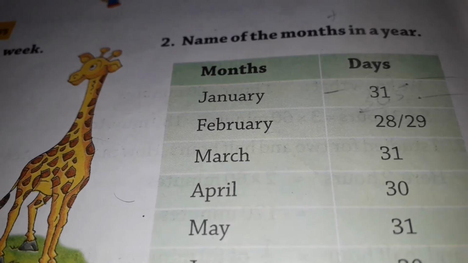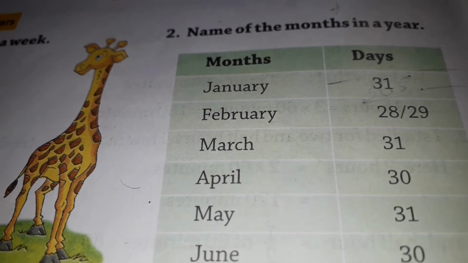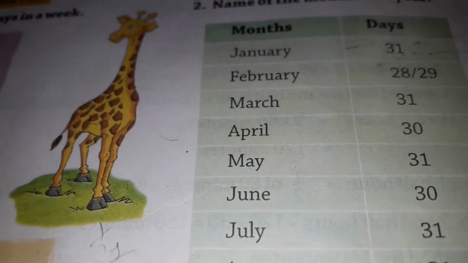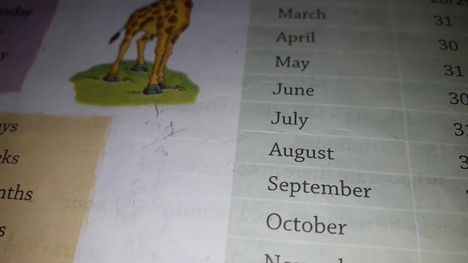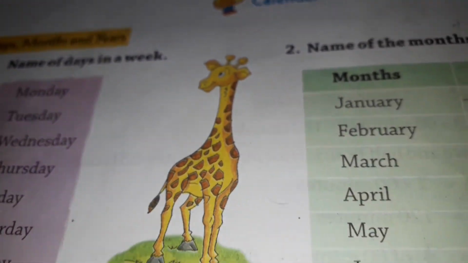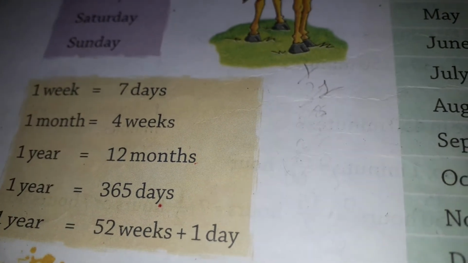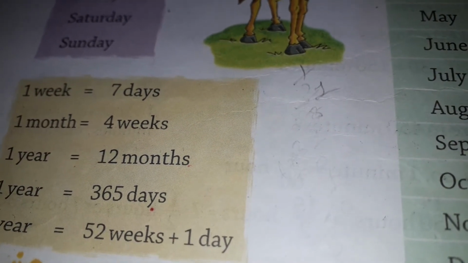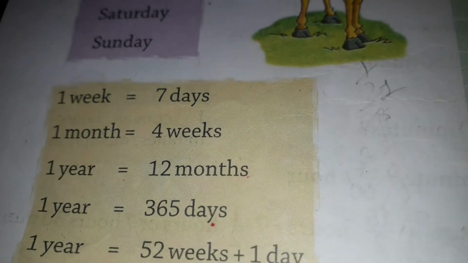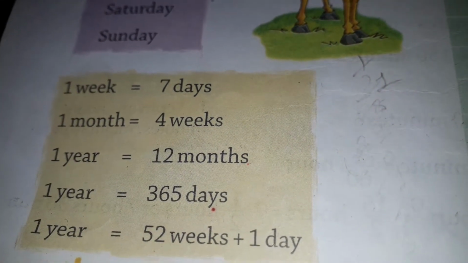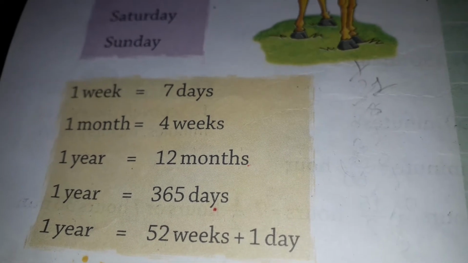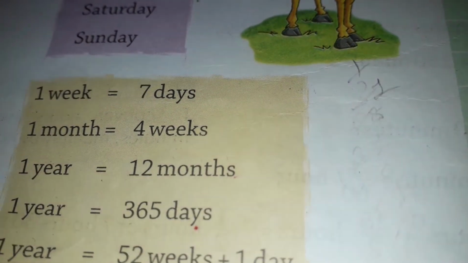They are January, February, March, April, May, June, July, August, September, October, November, and December. 1 week has 7 days, and 1 month has 4 weeks. 1 year has 12 months, and 1 year has 365 days, or sometimes 366 days also.